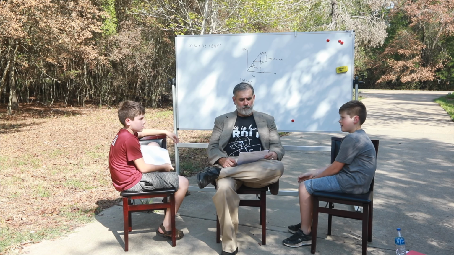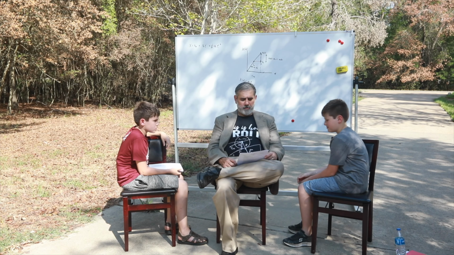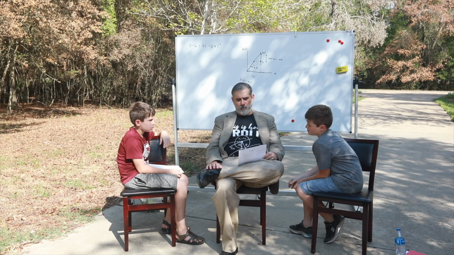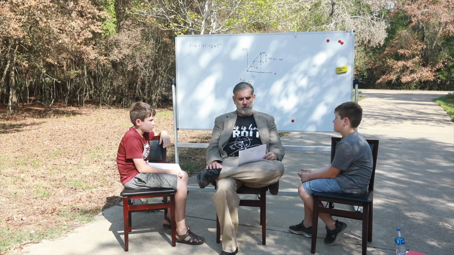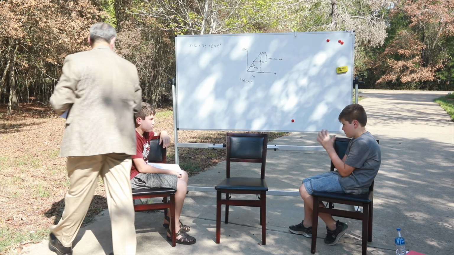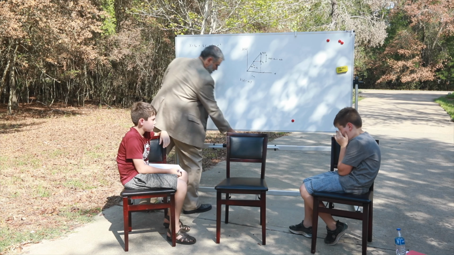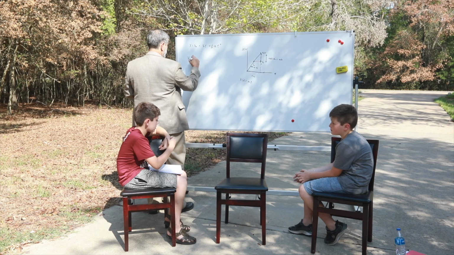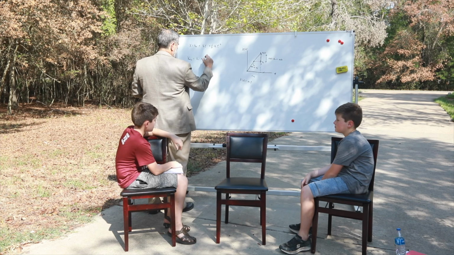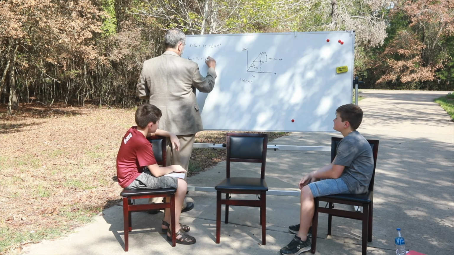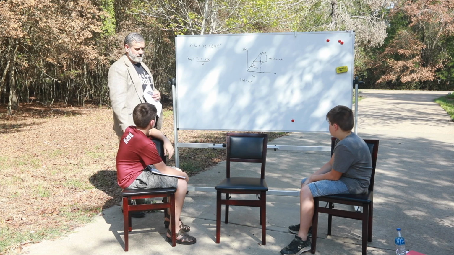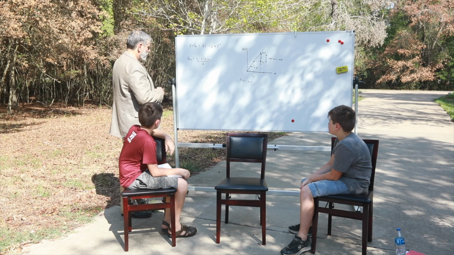The average velocity over an interval is always equal to the sum of the initial and final velocities divided by 2. Is that true or false? Well, just listen to it. The average velocity over an interval is always equal to the sum of the initial and final velocities divided by 2. Average velocity. That sounds right. Is the average velocity, v average, always equal to v naught plus v of t divided by 2? Is that always the average velocity? It looks like it.